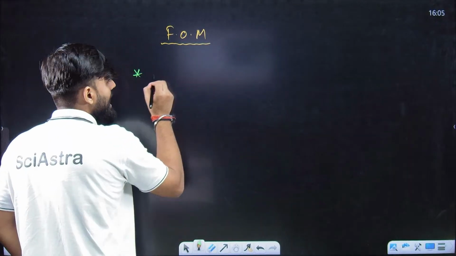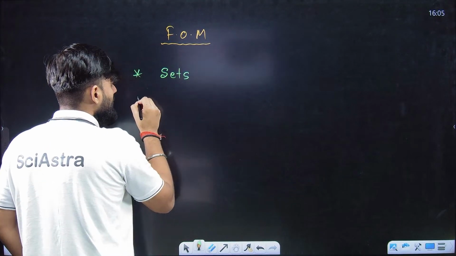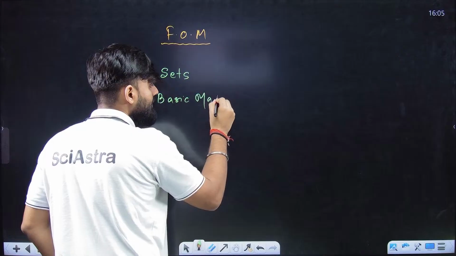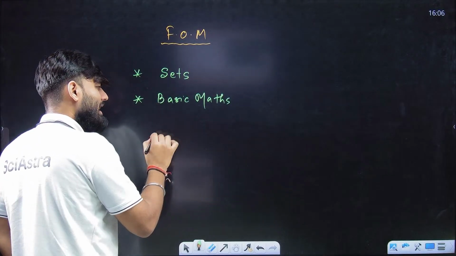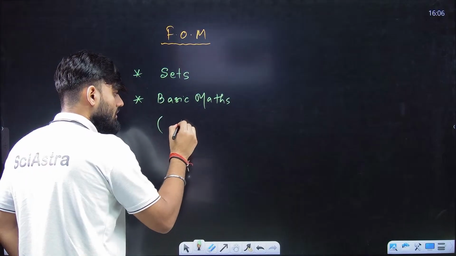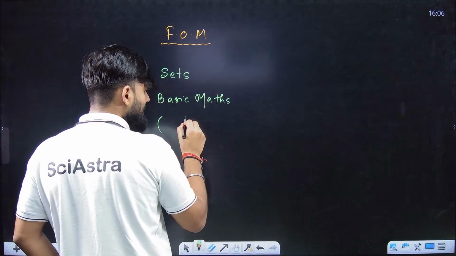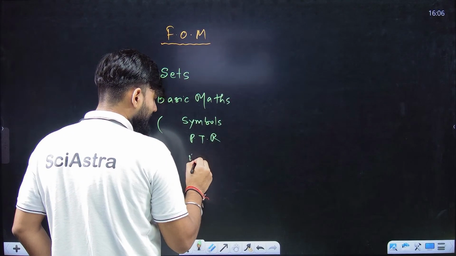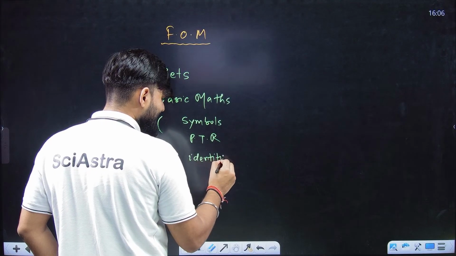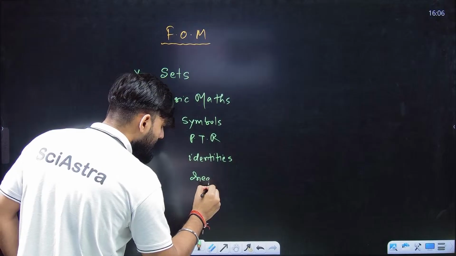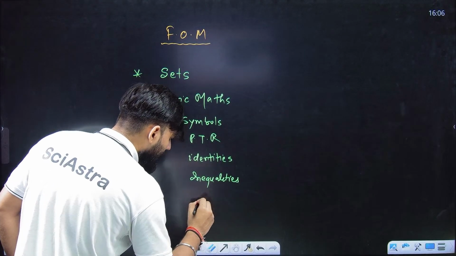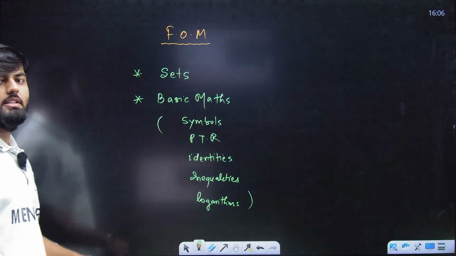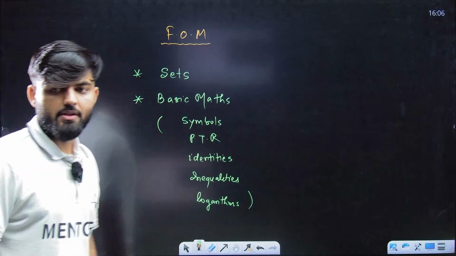So in FOM, I'll be starting with sets. Then I'll be covering basic maths. I hope you have heard of these chapters. Basic maths contains symbols. I'll be telling you the mathematical symbols that usually come, some points to remember, some identities, inequalities, logarithm. These all things will be in basic maths. So these two chapters when combined, it will be this.